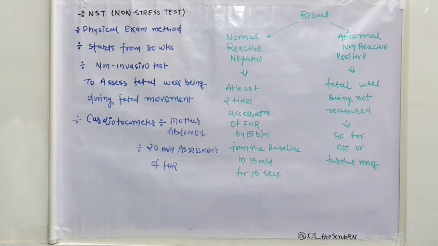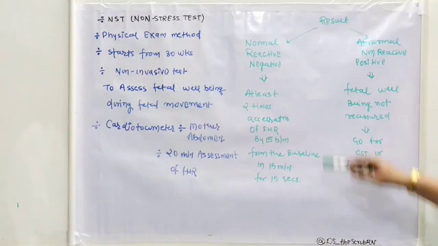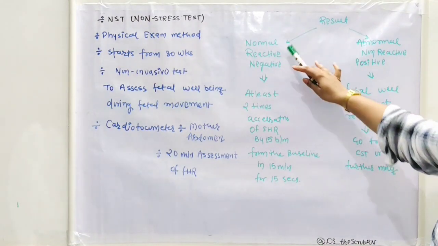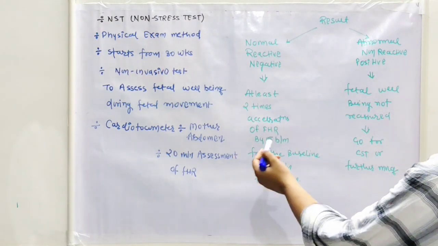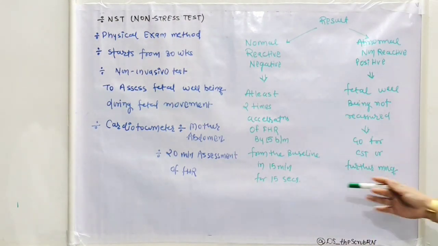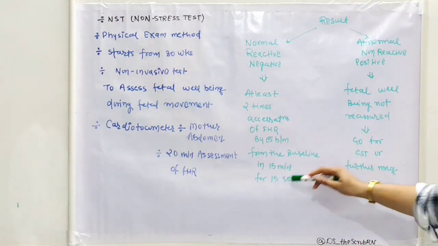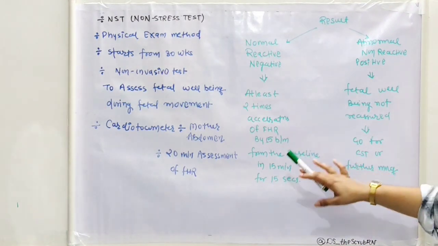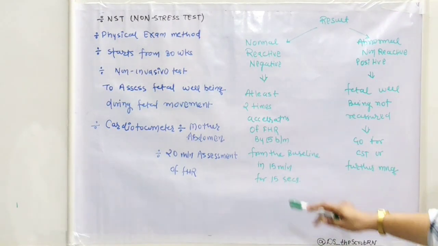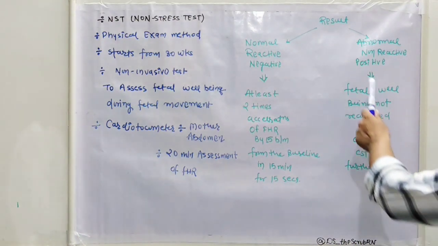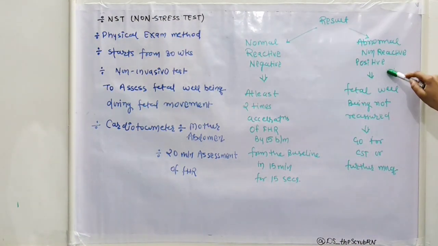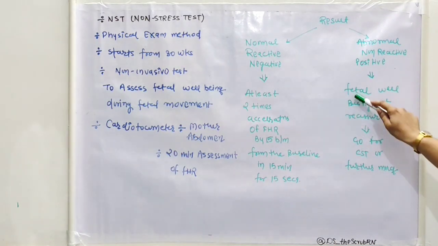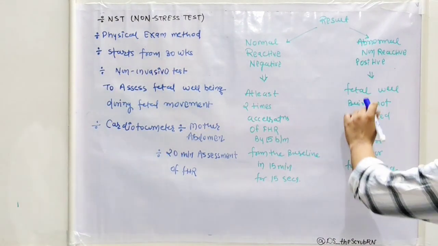If the NST is normal or reactive, negative, that means there is a 2-time acceleration of fetal heart rate by 15 beats per minute from the baseline in 15 minutes, for 15 seconds. That means the NST is normal. The fetus is well-being. Now the second is abnormal, non-reactive and positive, which stands for fetus is not well-being, or fetus well-being is not reassured.